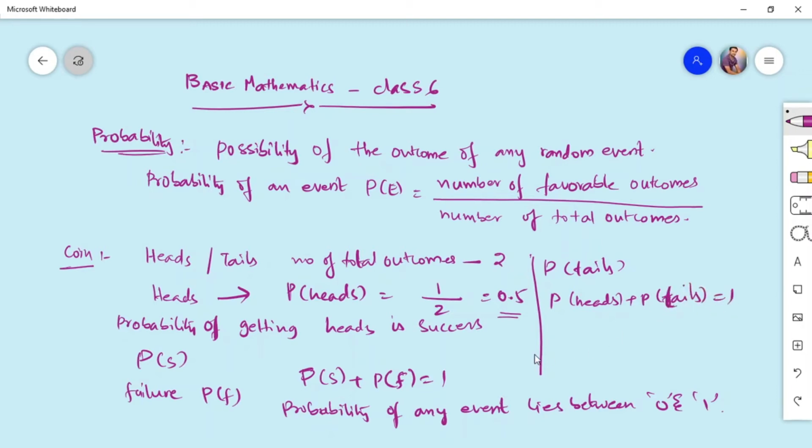Okay, then probability of getting tails equals 1 minus probability of getting heads. I am rewriting this formula as probability of failure equals 1 minus P of S. Okay, so that is equal to 1 minus 0.5, that is equal to 0.5. So we are having a 50% chance that we get either heads or tails.